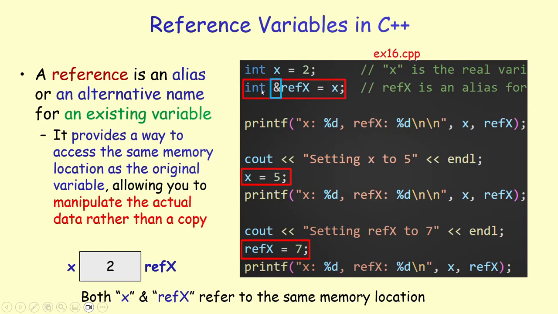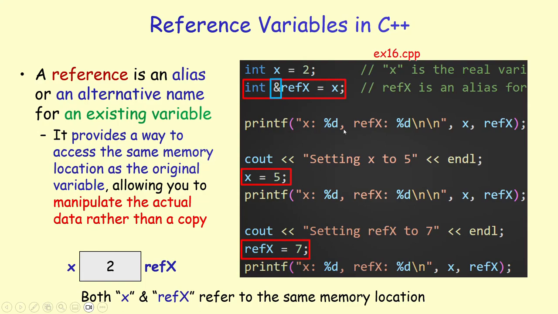But now, instead of saying integer refx is equal to 0, you put an ampersand in front of the reference variable. So you say integer ampersand refx is equal to x. Now both x and refx refer to the same memory location. So in a sense, what we did was we defined an alias or an alternative name for this box. So we can refer to it using x or refx, because this has two names now. Both x and refx refer to the same location.